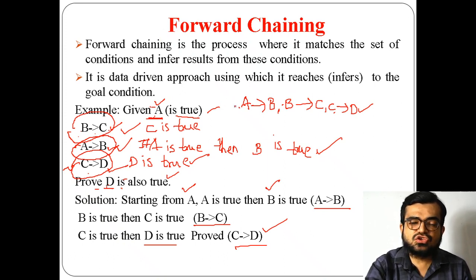That means using the existing data, using the prerequisite condition that A is true, we are approaching the goal state. We are approaching the goal condition. That's why this is termed forward chaining. Now this is something I have taken in propositional logic. You can also use forward chaining in first order logic as well.